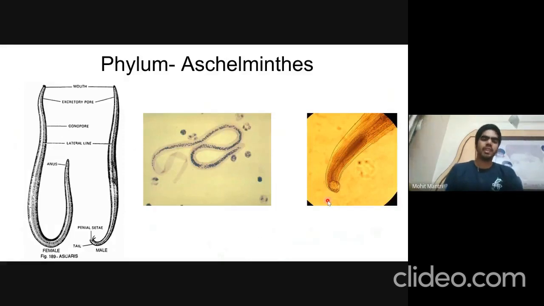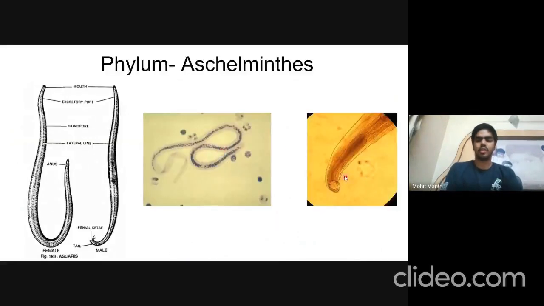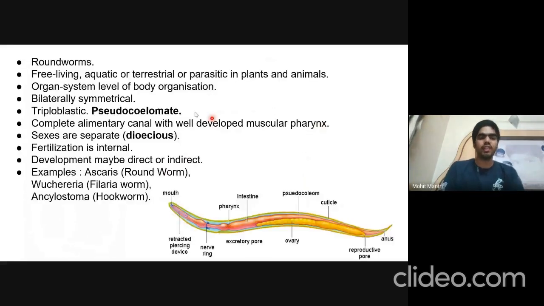Then comes phylum Aschelminths. This is Ascaris. This is Wuchereria, the filarial worm, and the third one is Ancylostoma. These all are known as roundworms, and they may be free living, aquatic or terrestrial, or they can act as parasites in plants and animals.